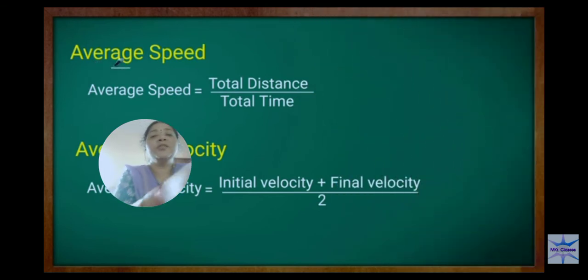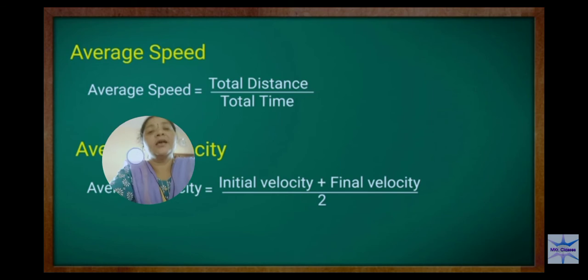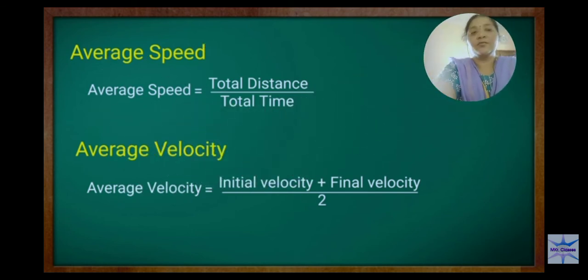After speed, you can understand the average speed and average velocity. What is average speed? Total distance divided by total time. Here, if one truck travelled 10 km in one hour and 70 km the next hour, and there is a difference in the speed, then you take the total distance and the total time.